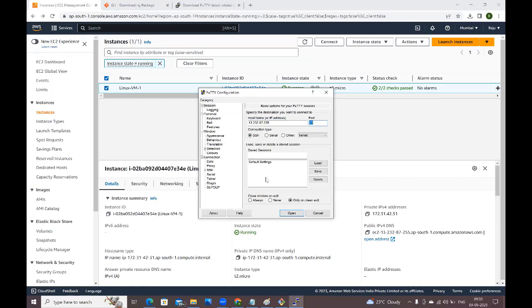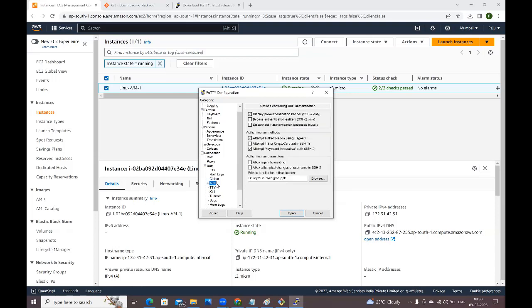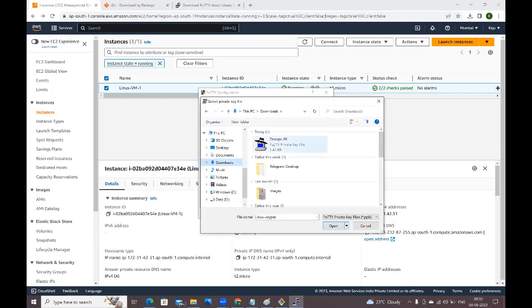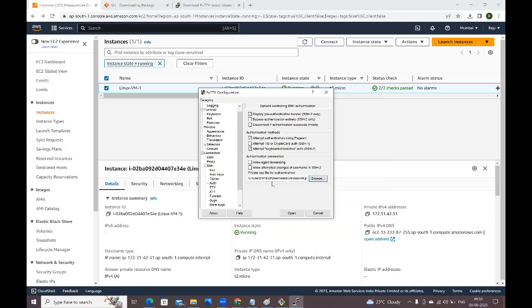Next, guys, what we need to do is load that PPK file. For that, go to SSH, and here Auth is available. Just select Auth, guys. Don't click on the plus symbol, just select Auth. Now here you will get the option to browse the PPK file. Click on Browse, go to the downloads folder. See guys, this is the PPK file which we have generated. Select this PPK file, open. Right, the PPK file is loaded here.